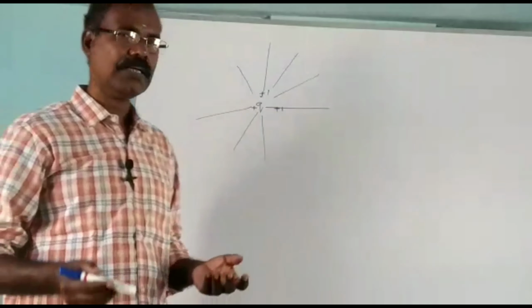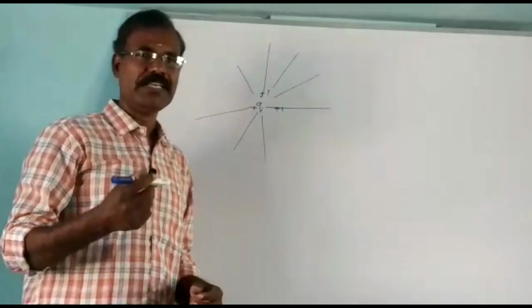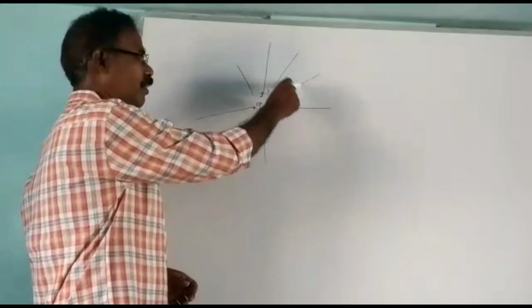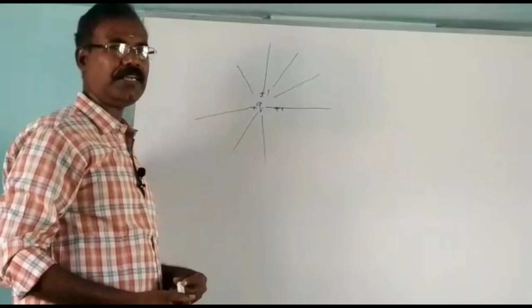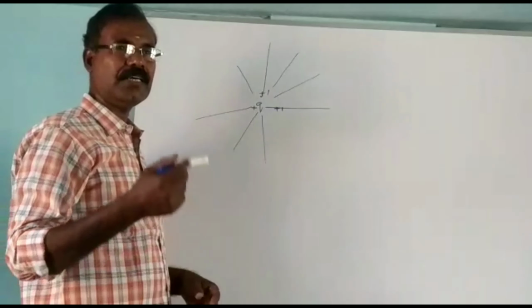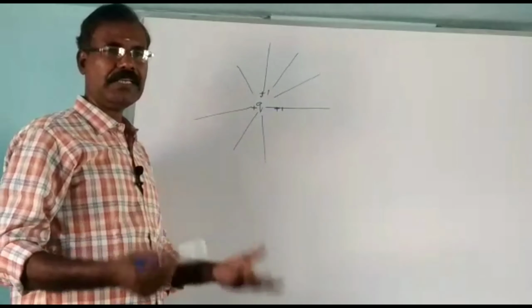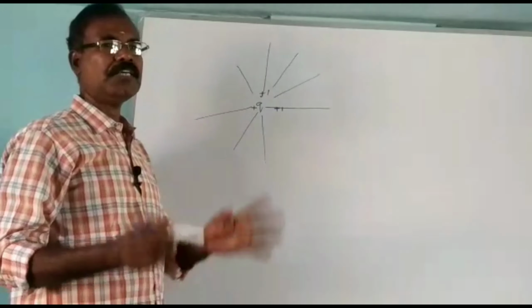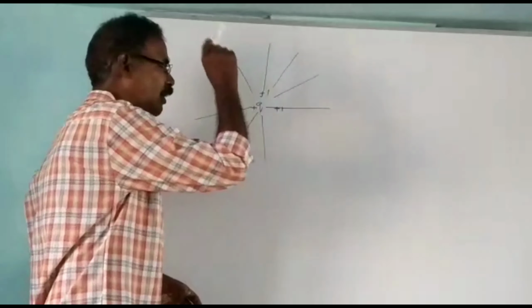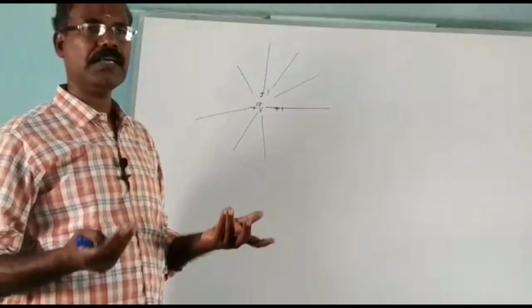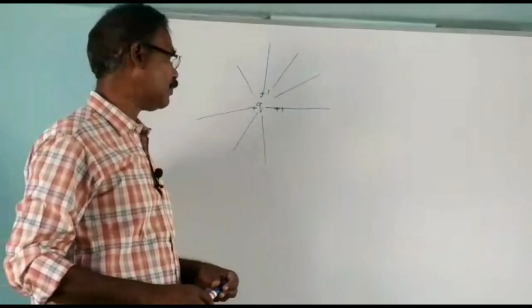Another definition for electric field line is a set of continuous lines which gives the visual representation of the electric field in any region of space. So, you can write either definition. What is the first definition?